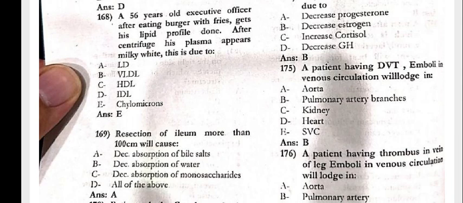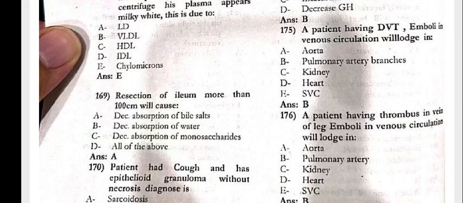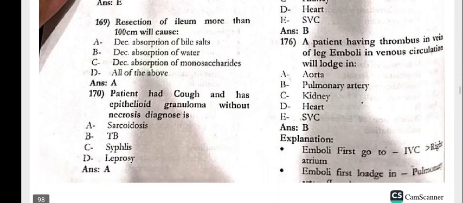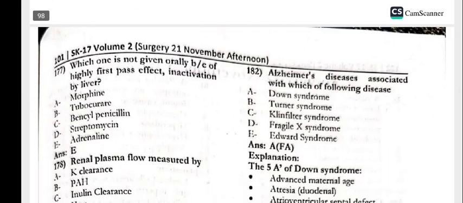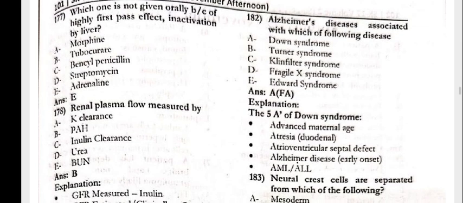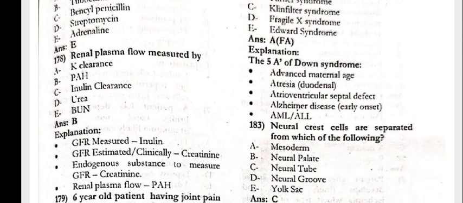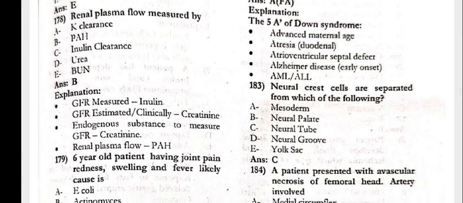The patient having DVT, emboli in the venous circulation will lodge in the pulmonary artery branches. The patient having a thrombus in the vein of the leg, emboli in the venous circulation will lodge in the pulmonary artery. Next, 177, which one is not given orally because of the high first pass effect, inactivation by the liver? That is adrenaline. Renal plasma flow is measured by para-aminohippuric acid.